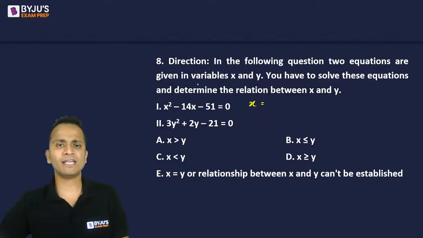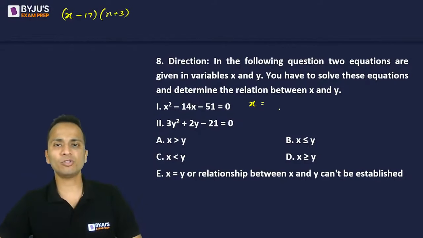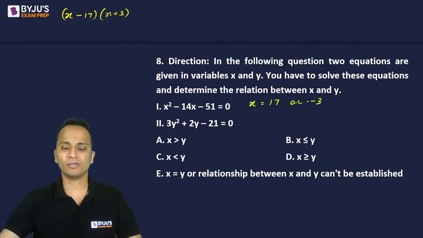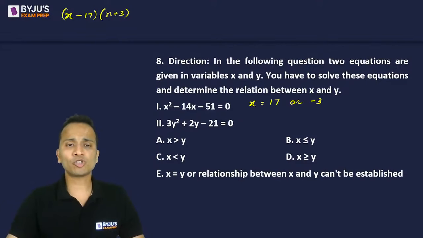So I can factorize the first equation and write it as (x minus 17) into (x plus 3). Okay, so the values of x will be 17 or minus 3. All right, 17 or minus 3. Now, after solving the second equation, what are the values of y?